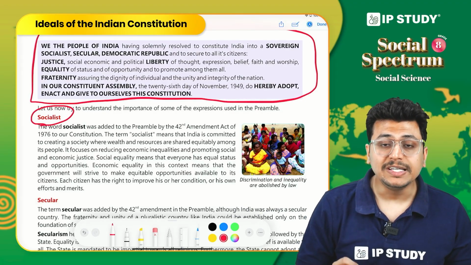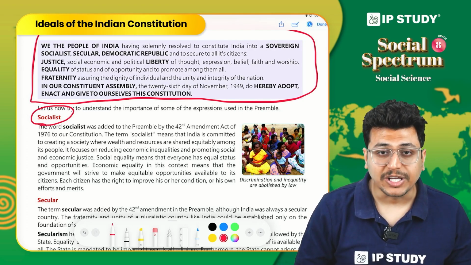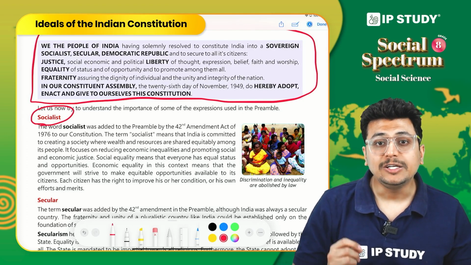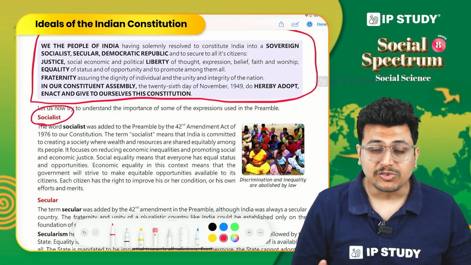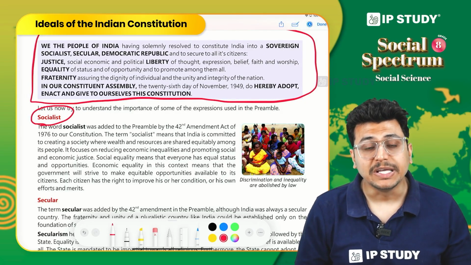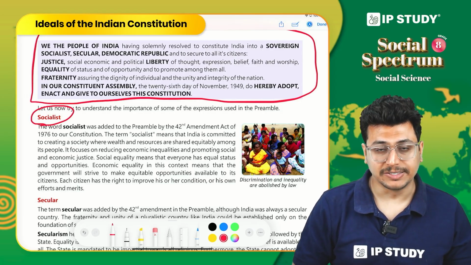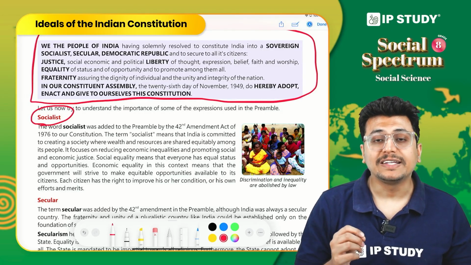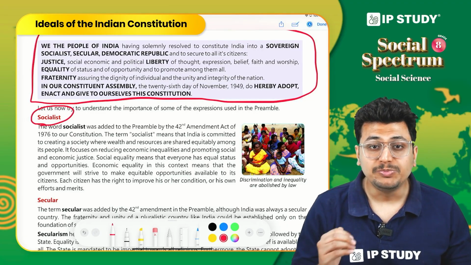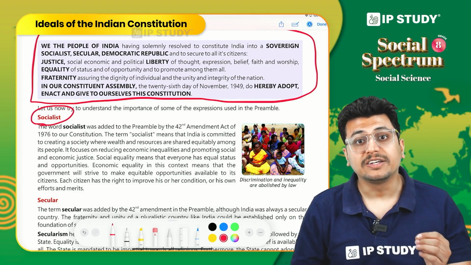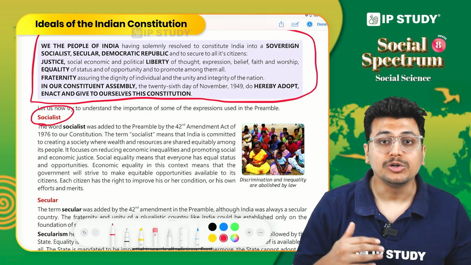Socialist basically means that we believe in creating a welfare society where there is equal distribution of wealth among all the people. It does not mean that everyone will have the same income levels, but we are talking about opportunities here. We want to ensure that the gap between the rich and the poor in our country is bridged, that the rich do not get richer and richer and the poor do not get even more poor.